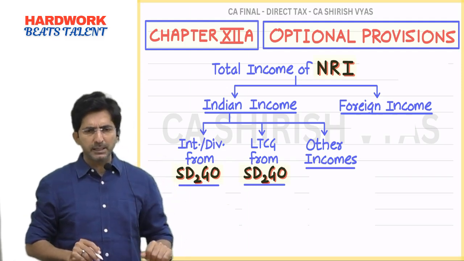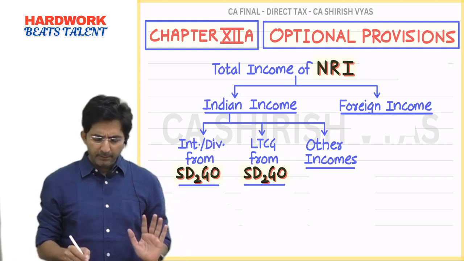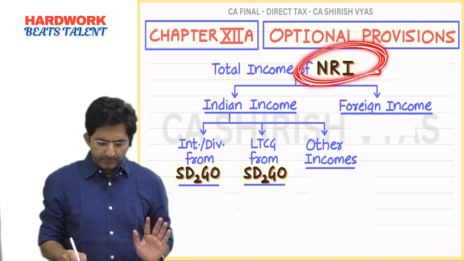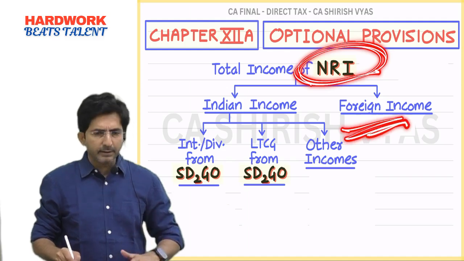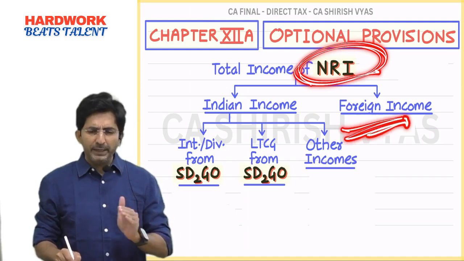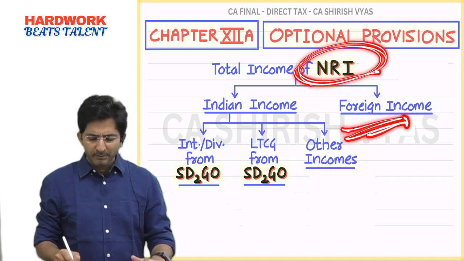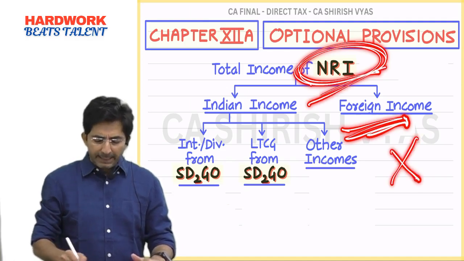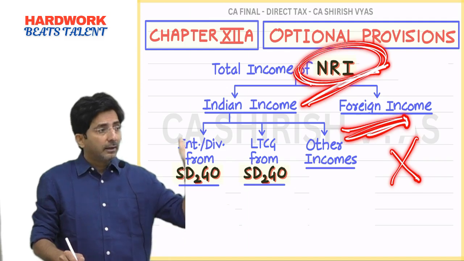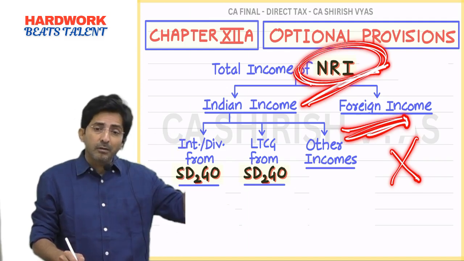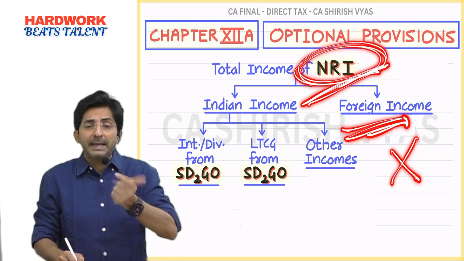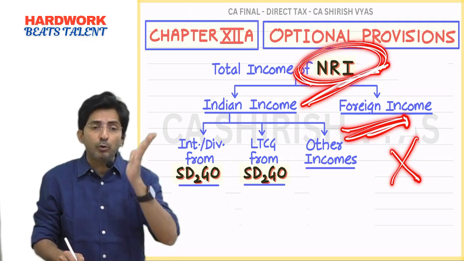And what do you understand by this? Tell me, for NRI, if he has got foreign income, does he have to pay tax in India? Obviously not, because NRI stays abroad, and if his income is also abroad, how can Indian government tax him? India has no right to tax him.